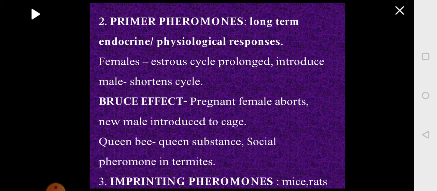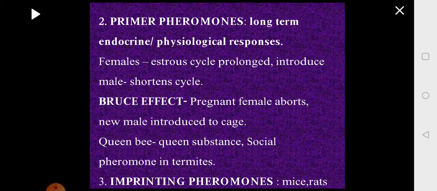Imprinting is a critical state where the mother will bind with the offspring when they are born, because the offspring need to be taken care of. They have to be fed and protected until they become independent. So for this to happen, they have to bind with the mother, which is called filial imprinting.